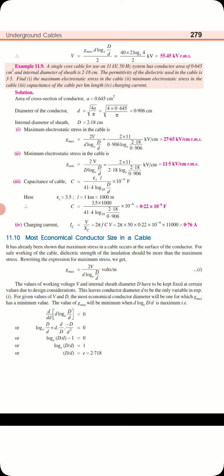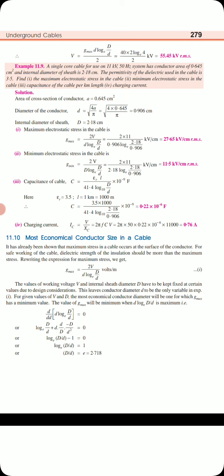So the area is given here. We know that the area is pi d square by 4, or pi r square, and r is equal to d by 2.